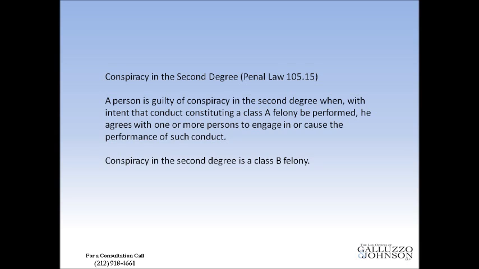The next most serious conspiracy charge is conspiracy in the 2nd degree under Penal Law section 105.15. A person is guilty of this charge when, with intent that conduct constituting a Class A felony be performed, he agrees with one or more persons to engage in or cause the performance of such conduct. Now, this charge is a Class B felony.